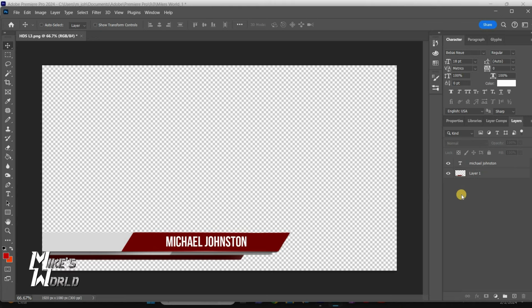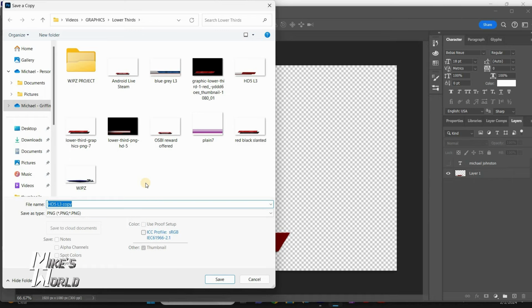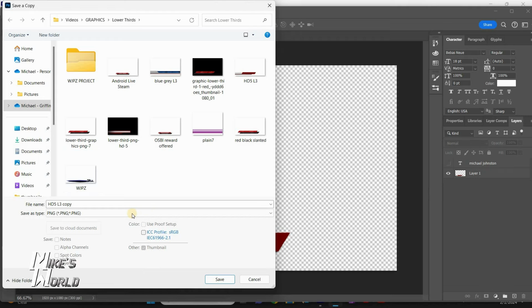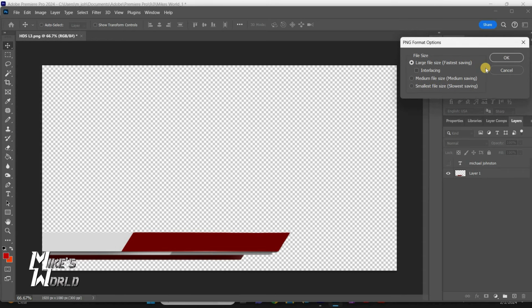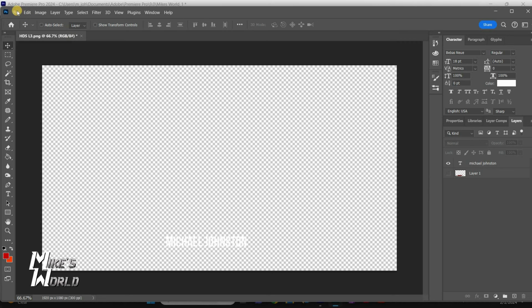But what we want to do now is, once we have the text layer, you'd build this like this. You would save this layer by itself as a PNG file, and we already had, we called it HD L3. We save it, and then we turn on the text layer, turn off the banner layer, and save again as a copy.